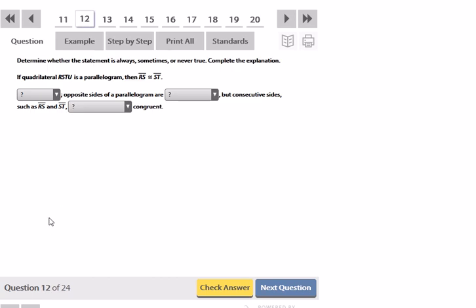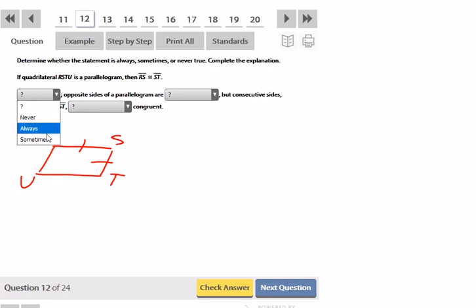Determine whether this statement is always, sometimes, or never true, and then complete the explanation. If quadrilateral RSTU is a parallelogram, then RS is congruent to ST. Well, draw a diagram. Let's see. RSTU. So they're saying that RS and ST would have to be congruent. And that is going to be sometimes true.